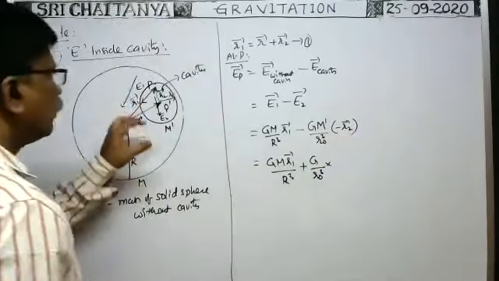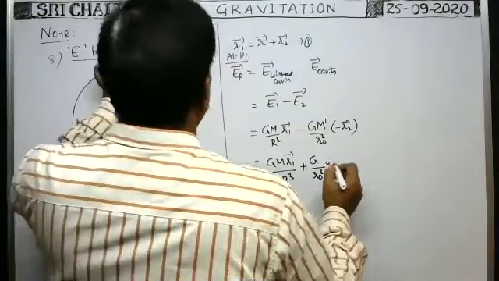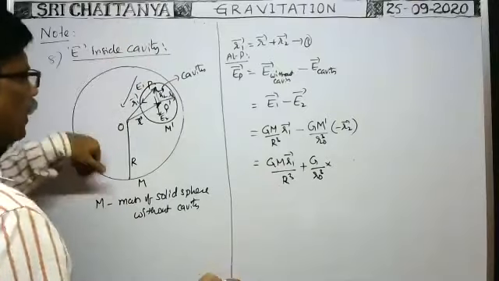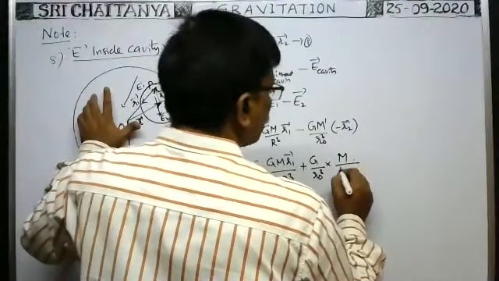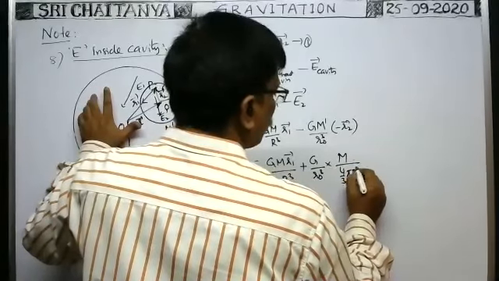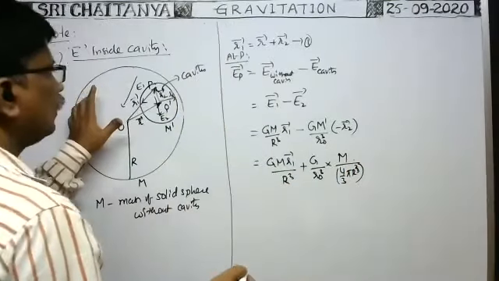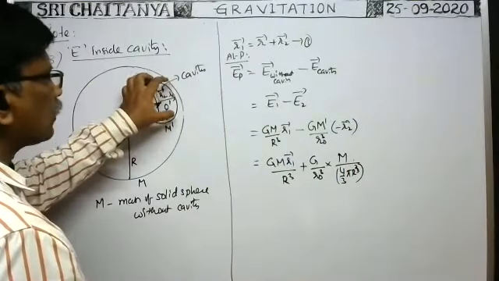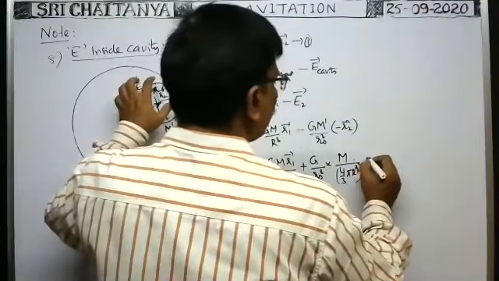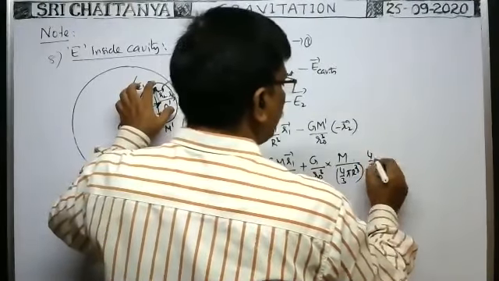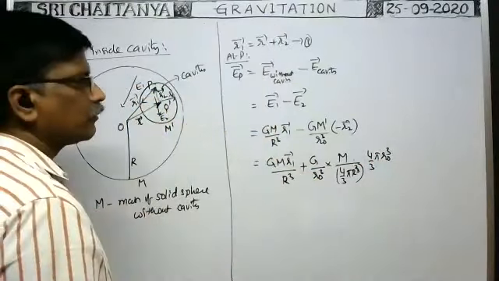What is M dash? Mass of the cavity. The mass per unit volume of the entire given solid sphere is mass by volume, where volume is 4/3 pi capital R cube. That is the density. So the mass of the cavity is volume of this cavity into density. Volume of this cavity is 4/3 pi R0 cube, because the radius of this cavity is considered as R0.